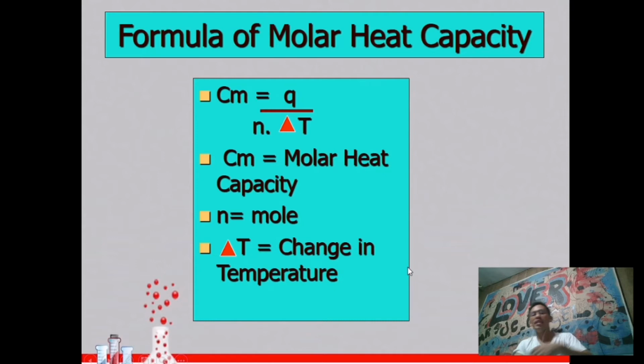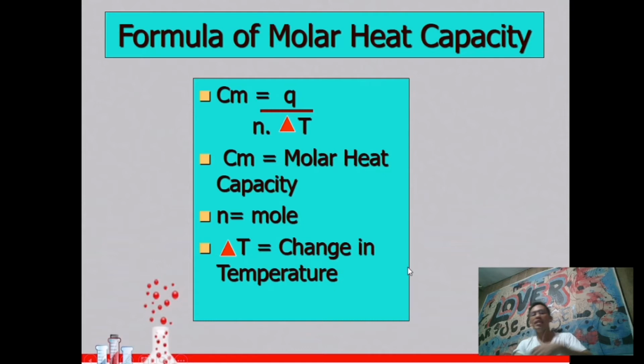So we will just apply this formula. Q is equal to m c delta T, or heat is equal to mass times specific heat times change in temperature. Let's now substitute the given numbers. For heat, let's substitute 1000 joules. So we have here 1000 joules is equal to 10 grams of iron metal, then the specific heat of iron metal is 0.45 joules per gram per degree Celsius, and then let's multiply that by the change in temperature.